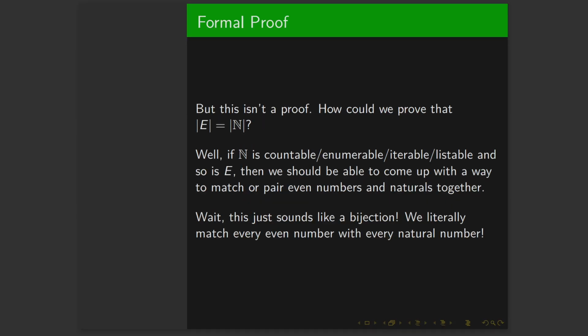But the thing that I just said isn't really a proof. Saying that, oh, it's infinite and we can list through it doesn't really necessarily prove that they have the same cardinality. Well, the idea is this. If the natural numbers are listable or countable or enumerable or iterable, and so is E, we should be able to find a way to map the even numbers to the natural numbers so that we can count them kind of side by side. But this is exactly what a bijection is. We're mapping one to one uniquely.